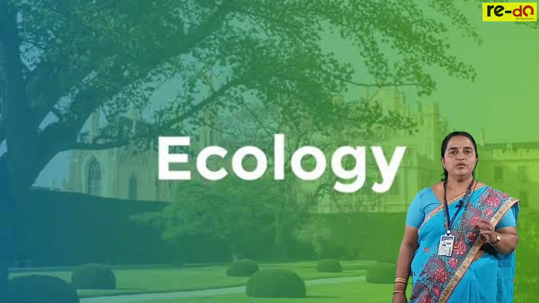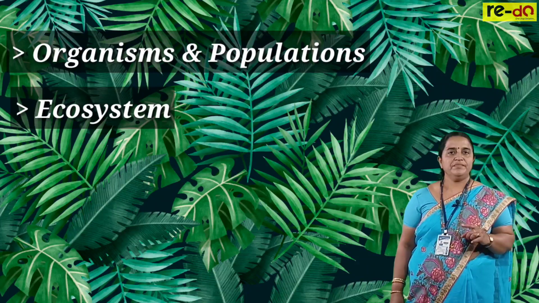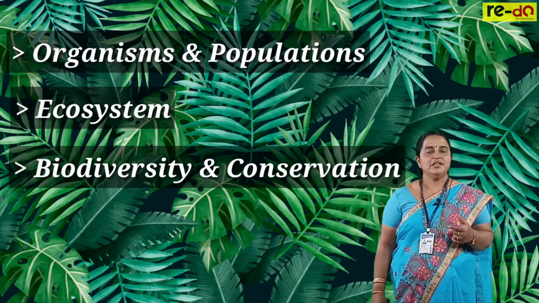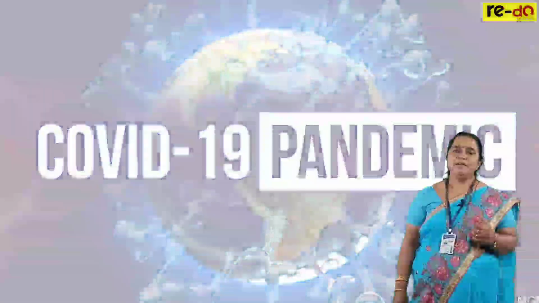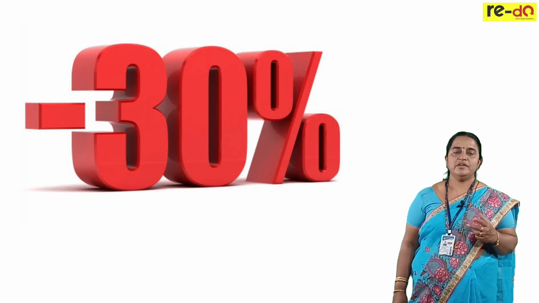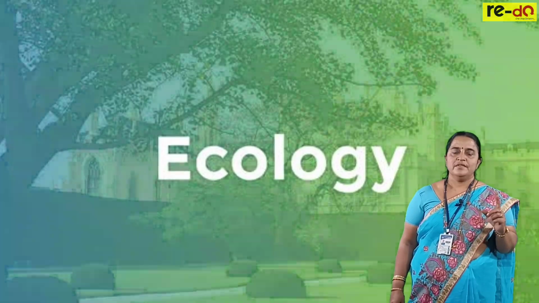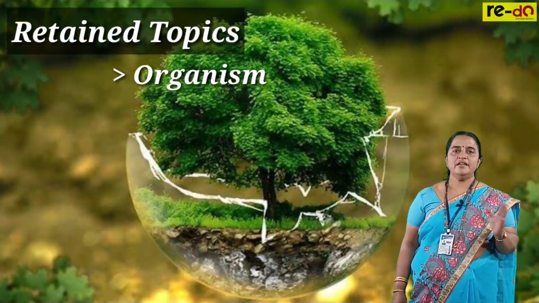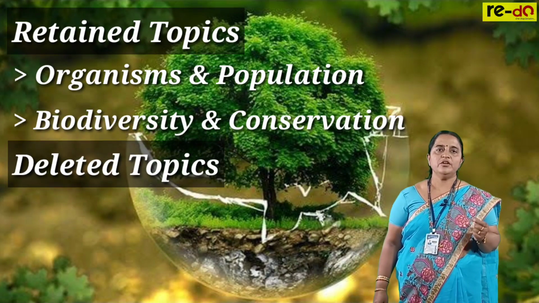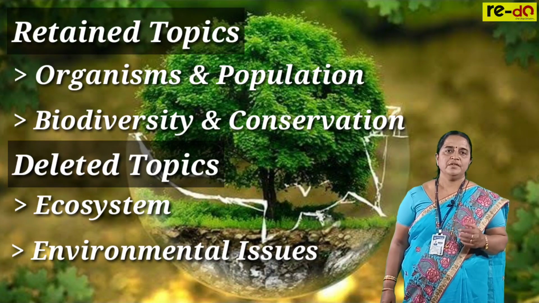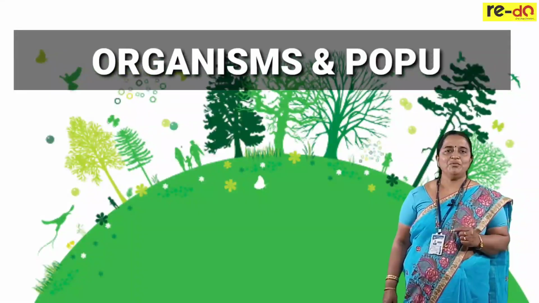In ecology, there are 4 topics included: organisms and population, ecosystem, biodiversity and conservation, and the last topic, environmental issues. Because of the COVID pandemic, 30% of the syllabus is reduced. In that, ecology is reduced by 2 topics. The retained topics are organisms and population, and biodiversity and conservation, and the deleted topics are ecosystem and environmental issues. Today, I'll begin with the first topic under ecology, that is organisms and population.